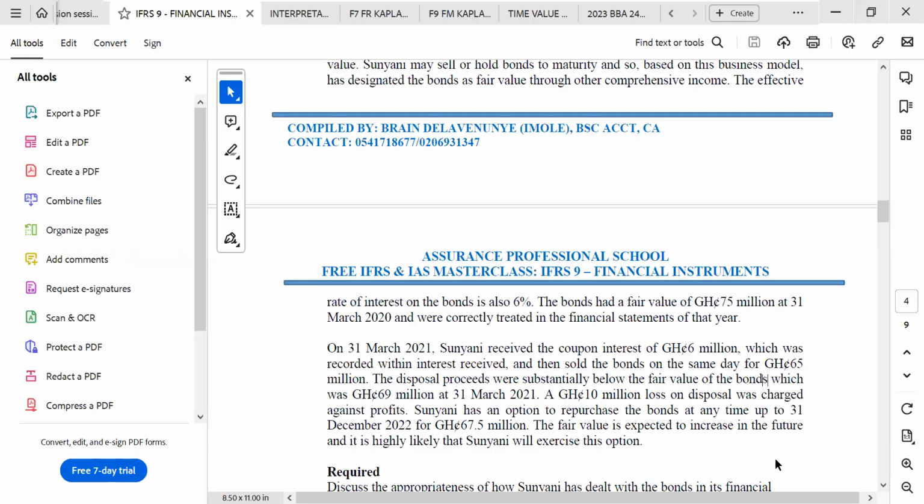So this is a sale. So you have to de-recognize the transaction. So if there is a sale, you have to subject it to the principles of IFRS 15, whether this can be a sale or not, whether the risks, control, possession, the rights have been passed to the legitimate buyer. All right, seniors, that is all about this particular question.